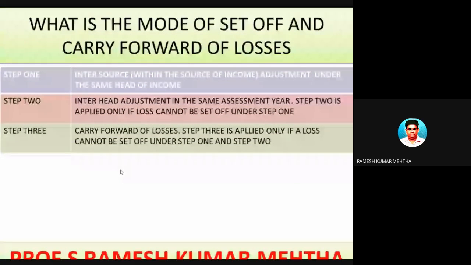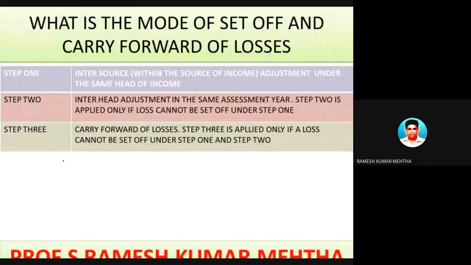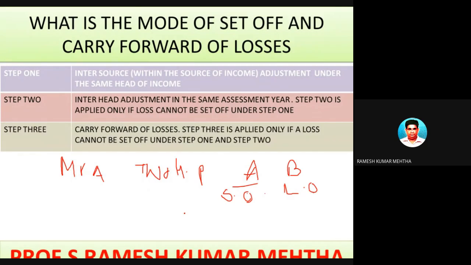Assuming there is a Mr. A and he has two house properties, A and B, and one is self-occupied and one is let out. From the self-occupied house property, as I already told, there can be a chance of making a loss. Assuming there is a loss of rupees 1.5 lakhs for the financial year 2019-20.